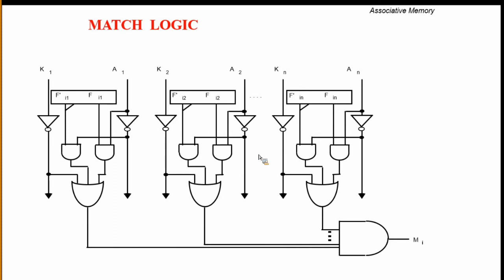This is one more example of how the data will be stored. Here we have the argument register, and here we are taking the key register, K1, K2, K3, and so on.